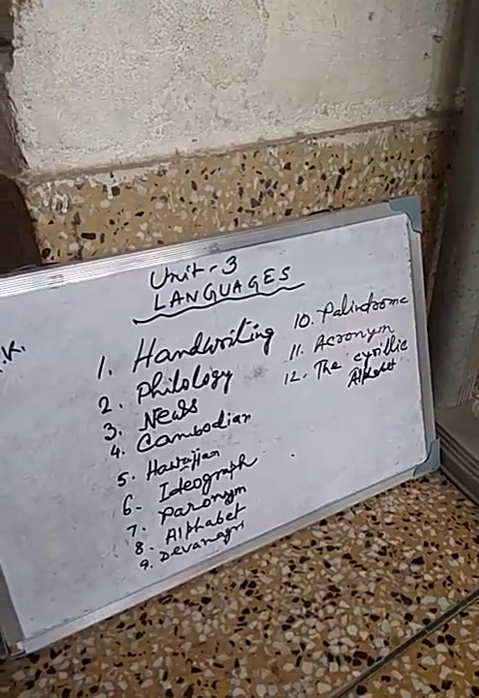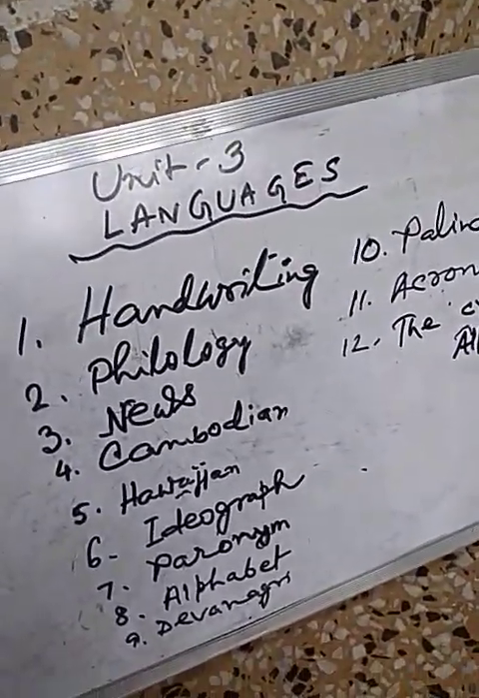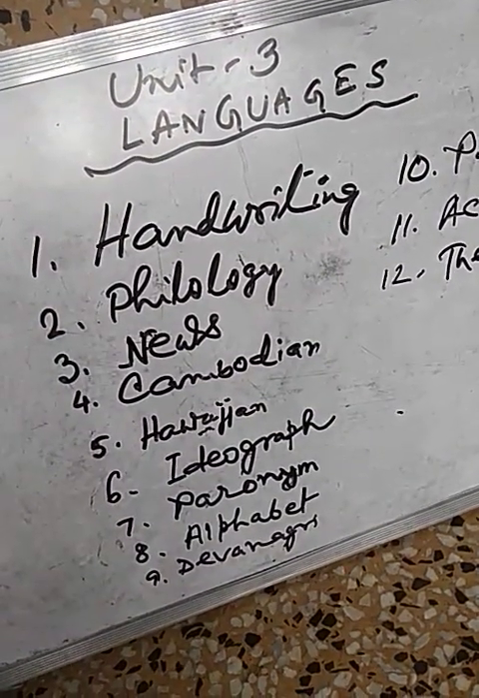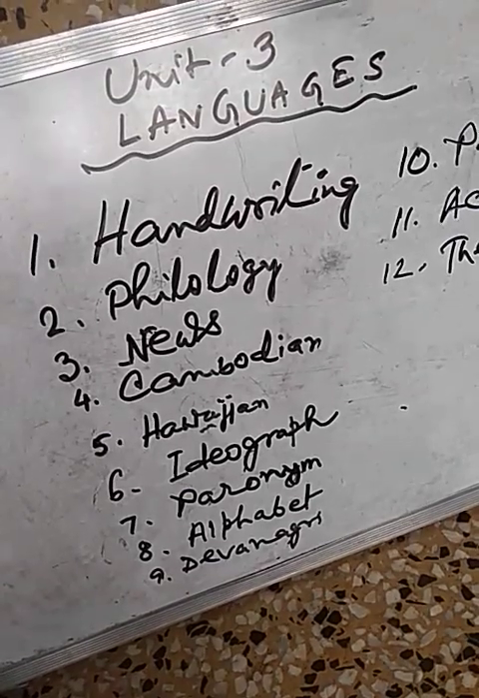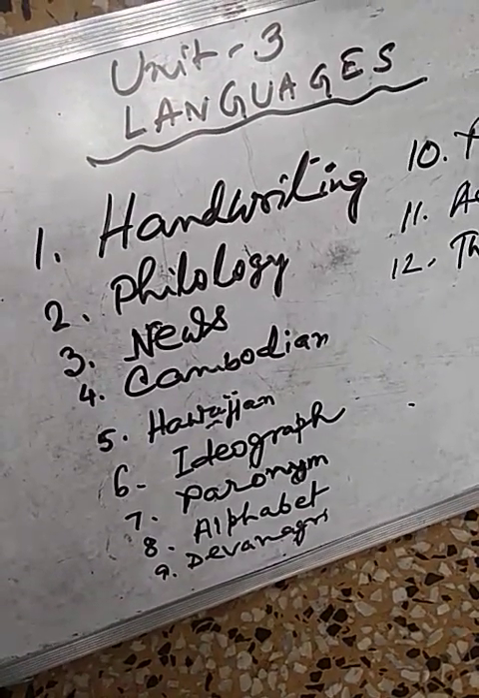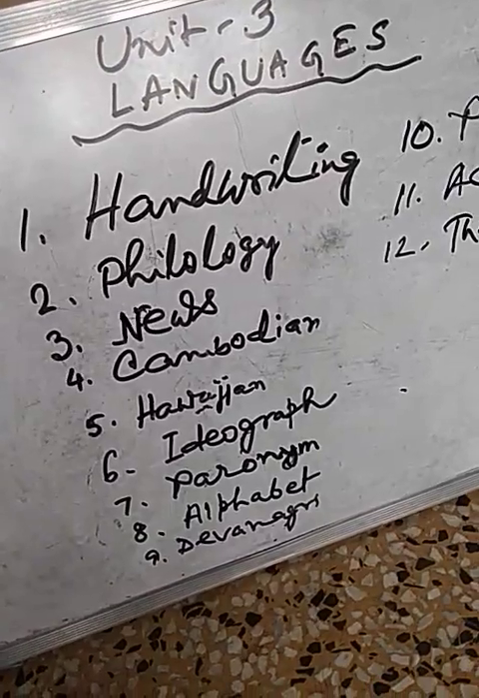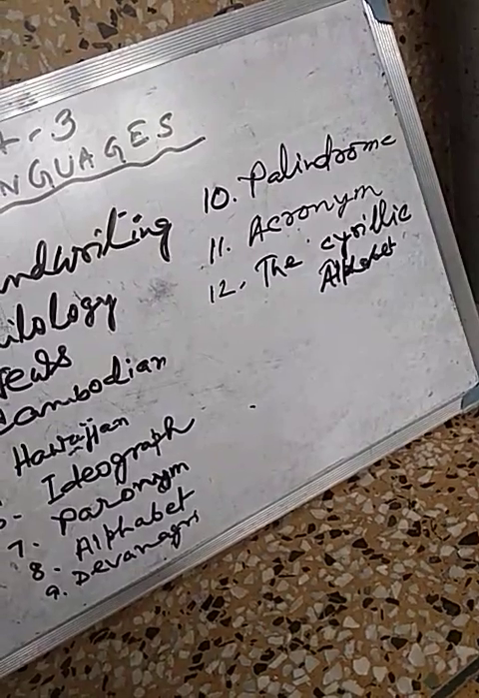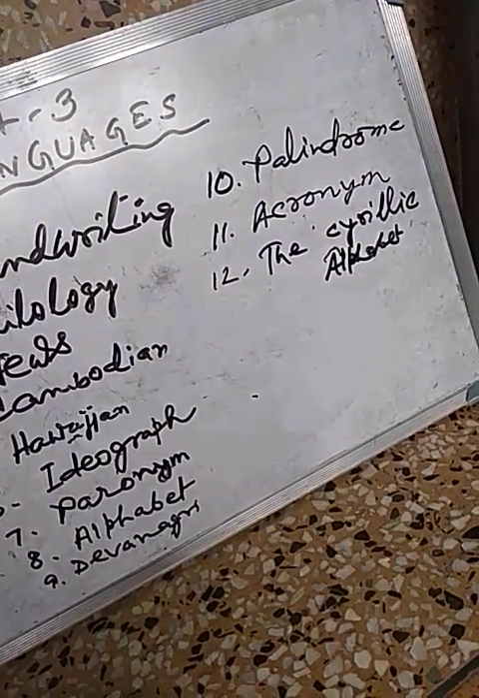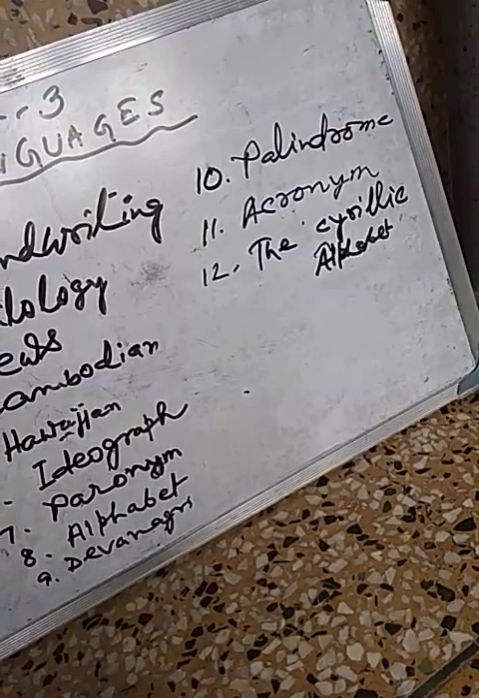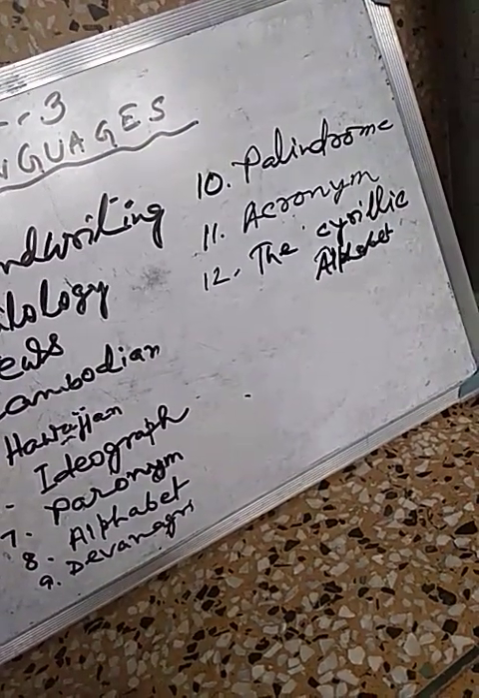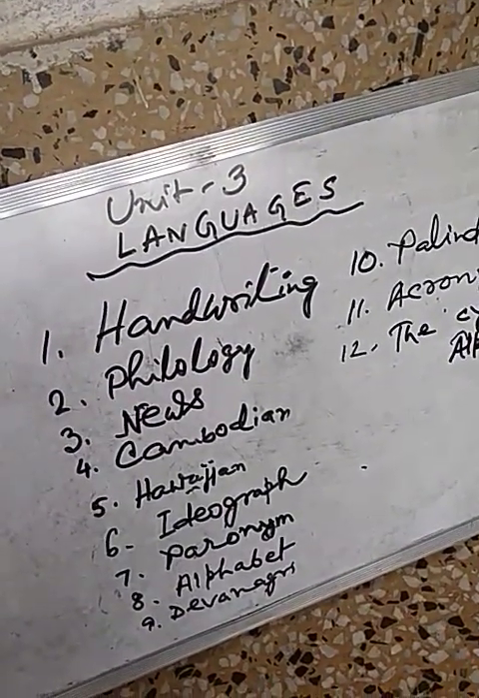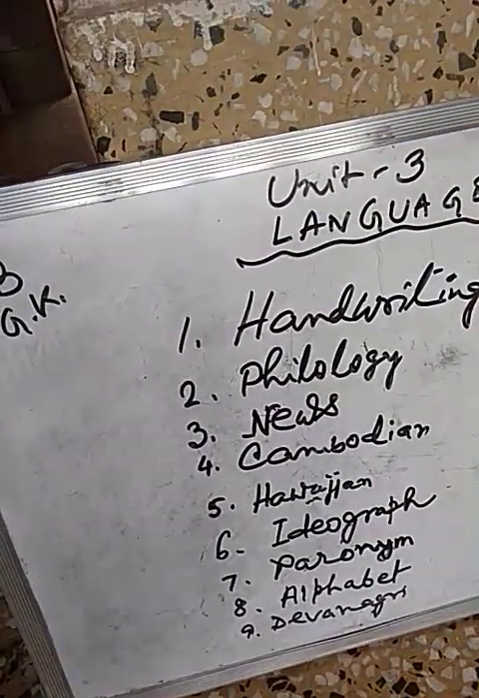Now you see what is there. First one, handwriting. Second, philology. Third, news. Fourth, Cambodian. Fifth, Hawaiian. Sixth, ideograph. Seventh, paronym. Eighth, alphabet. Ninth, Devanagari. Tenth, palindrome. Eleventh, acronym. And twelfth, the Cyrillic alphabet. Now, what you have to do, I shall ask you a question, you have to answer me.